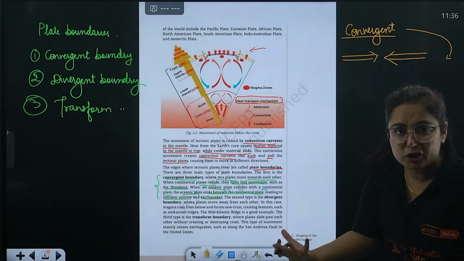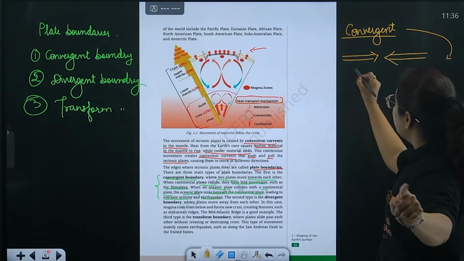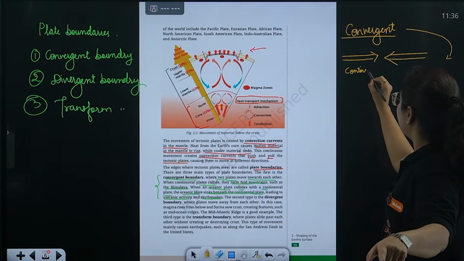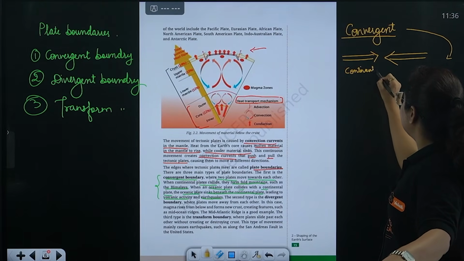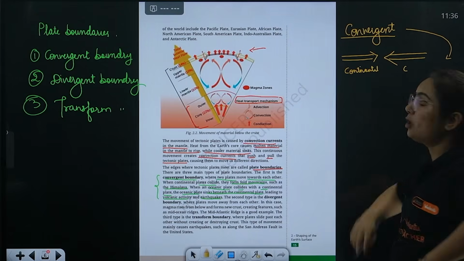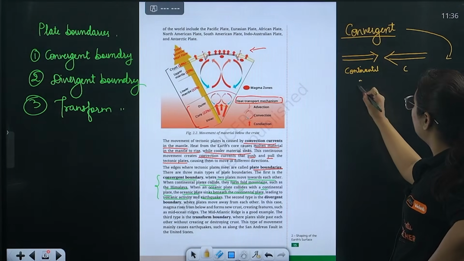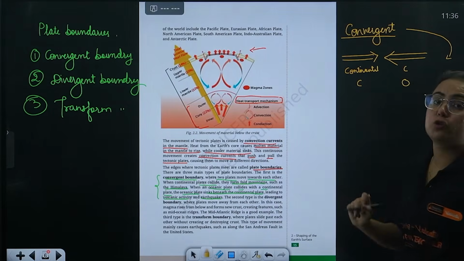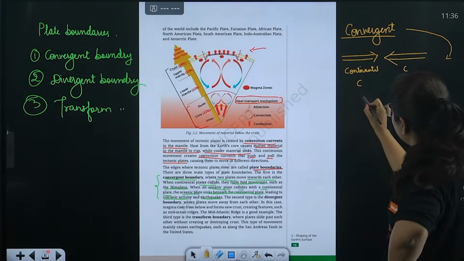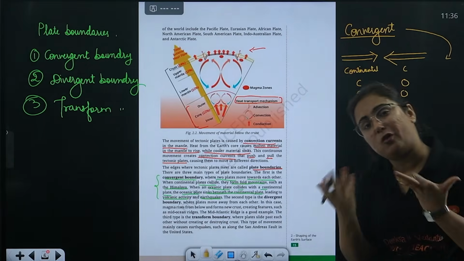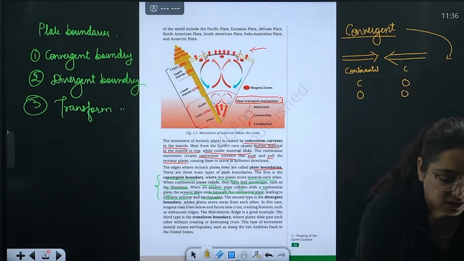What can be the permutation combination here? Either it can be a continental plate, that means a land surface, and another continental plate, or there is a chance that there are continental and oceanic plates, or it can be an oceanic plate and an oceanic plate. Now ma'am, what happens in all these three situations?